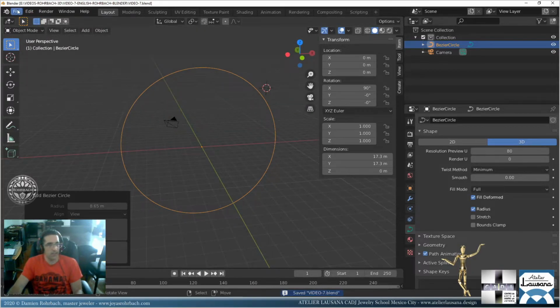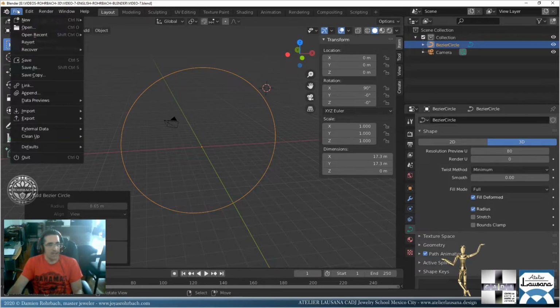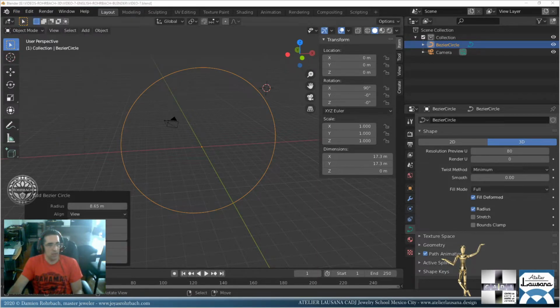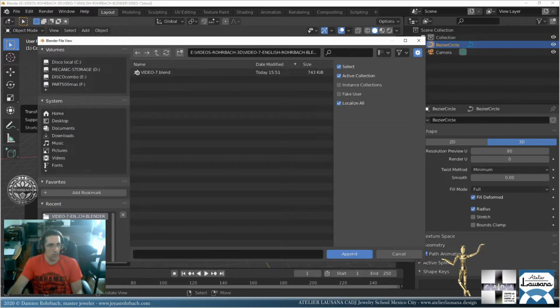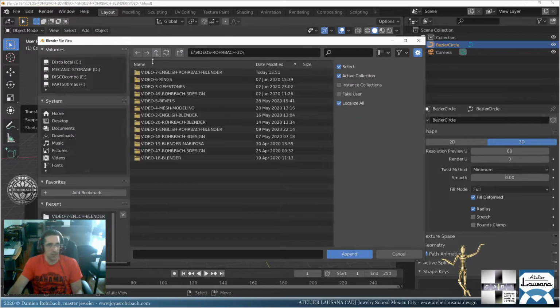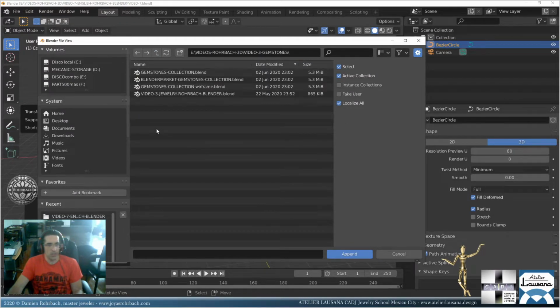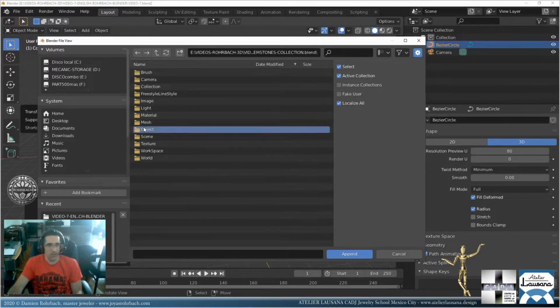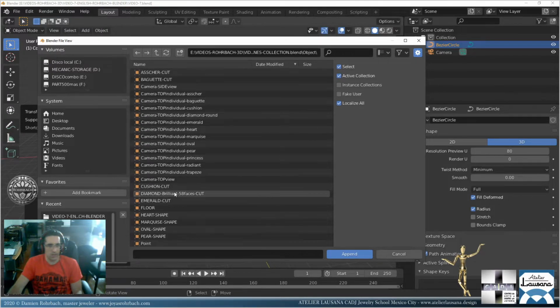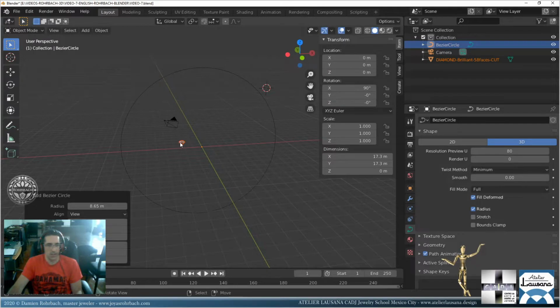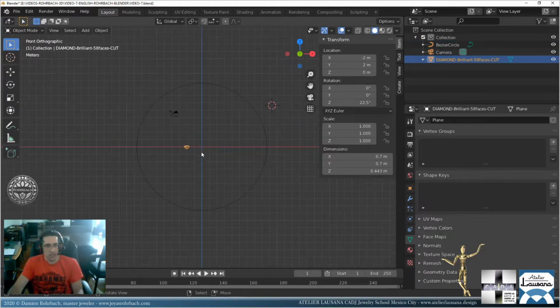Now let's append, if you have the file. So I have the file. I'm going to go and find my gemstones. Actually, you can buy the gemstones in the Blender market. Here, let's append object, and let's put the diamond. So this is my diamond here.